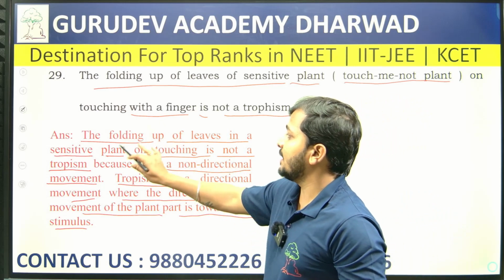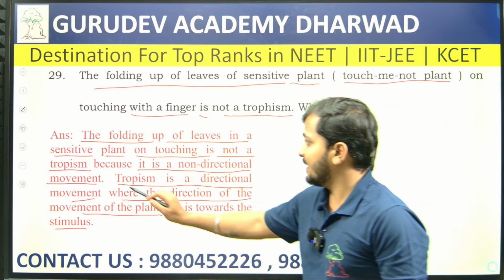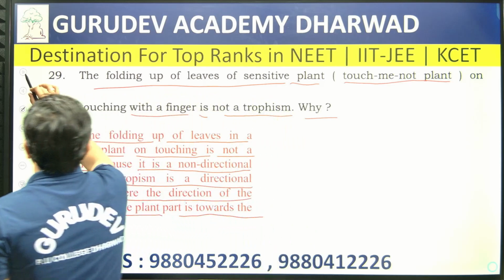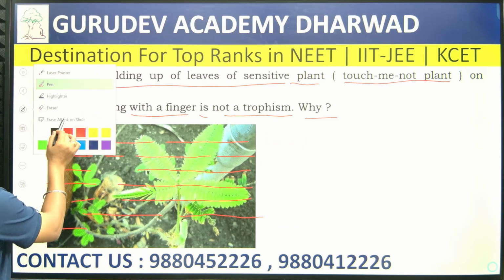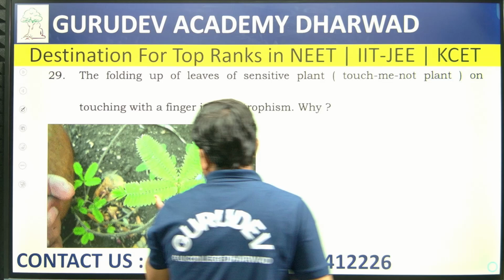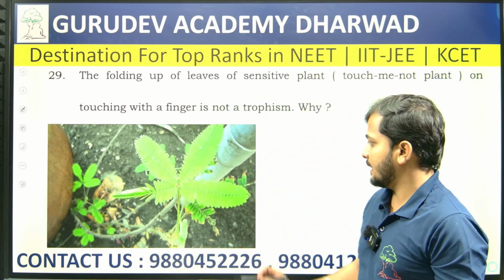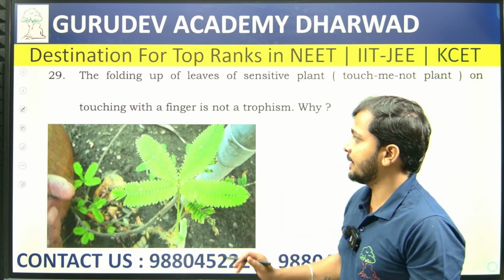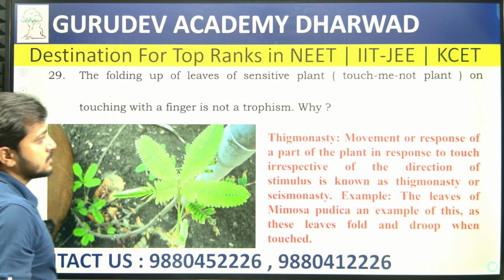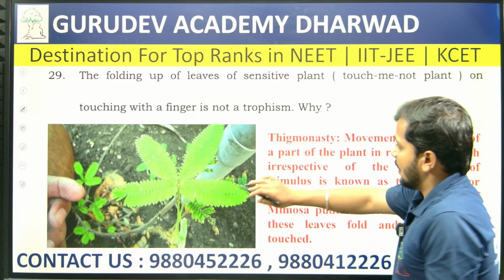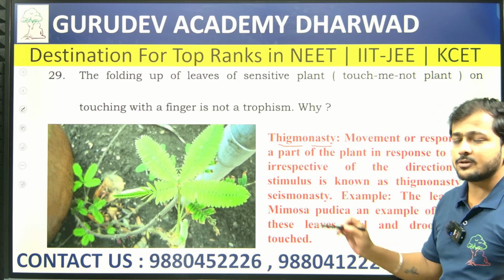But this folding of the leaf is a non-directional movement. So we cannot consider it a tropic movement. Overall, let me clear this, this is how the leaves fold up after touching. This is the touch-me-not plant, scientifically called Mimosa pudica. So why is this occurring? This is because of thigmonasty.